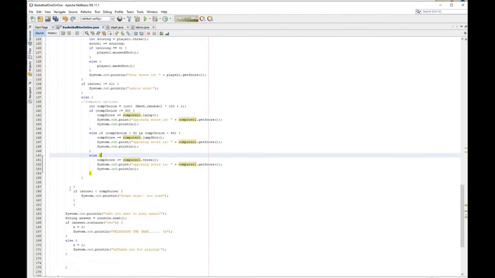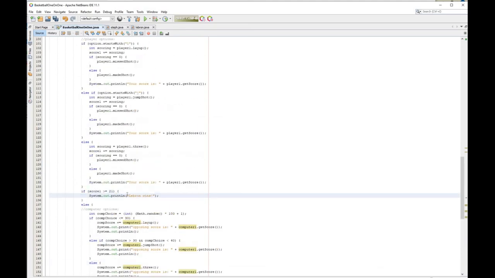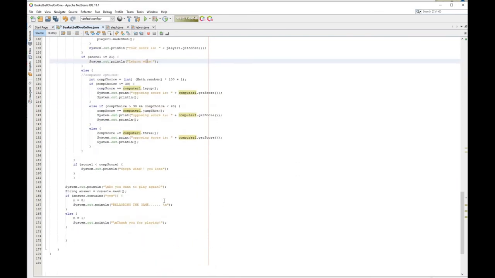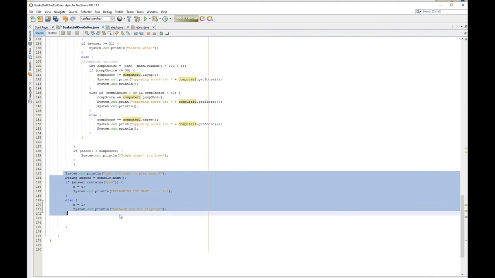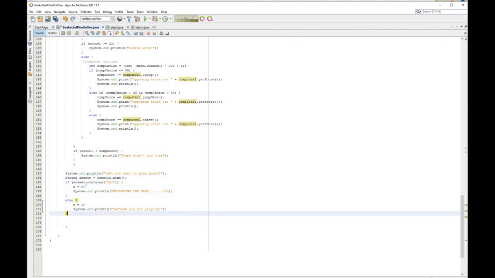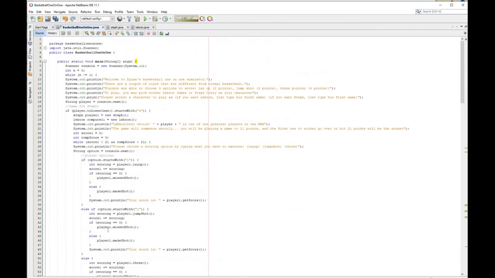And same thing, if your score as LeBron is less than comp score, Steph wins. And then if your score is greater than 21, then LeBron wins, which means you win. And then this is just my while loop stuff to see if you want to play again. And yeah, so basically that's my basketball 101 code.